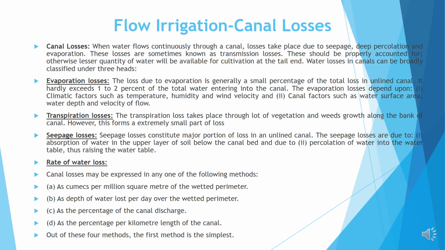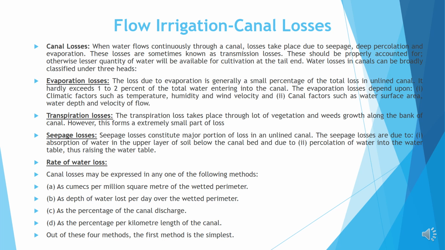Evaporation losses. The loss due to evaporation is generally a small percentage of the total loss in an unlined canal. It hardly exceeds 1 to 2% of the total water entering the canal. The evaporation losses depend upon: number 1, climatic factors such as temperature, humidity, and wind velocity; and number 2, canal factors such as water surface area, water depth, and velocity of flow.